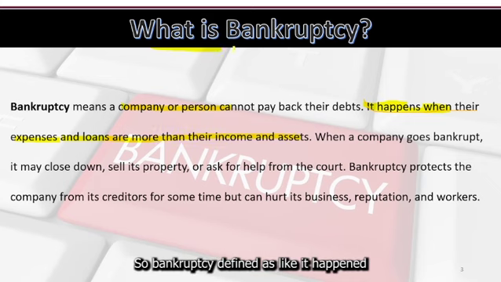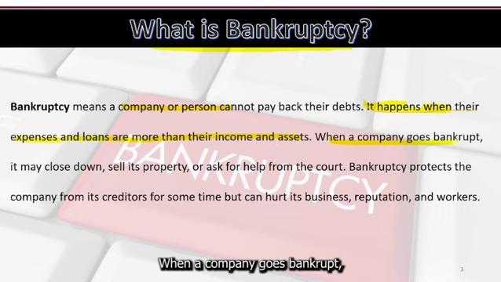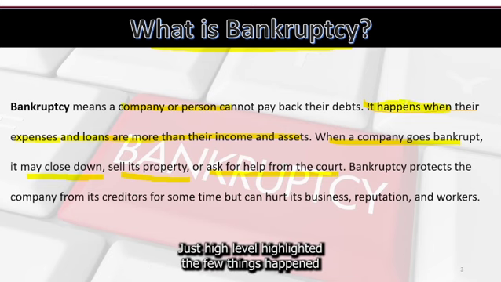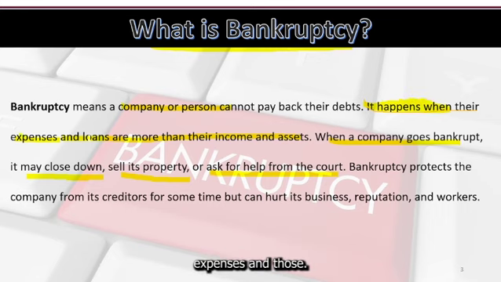So bankruptcy is defined as happening when expenses and loans are more than income and assets. When a company goes bankrupt, it may close down, sell its property, or ask for help from the court. So this is all about bankruptcy. I've highlighted a few things: happens, expenses, and loans.